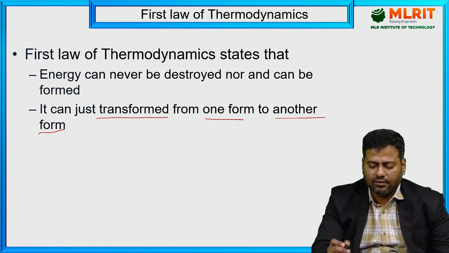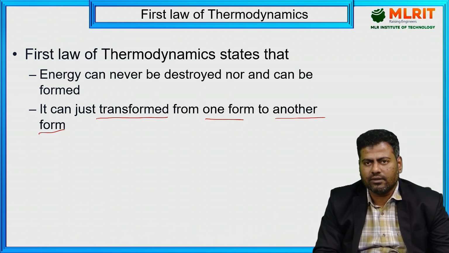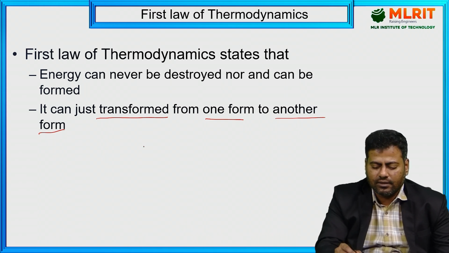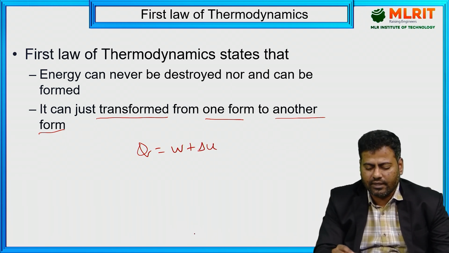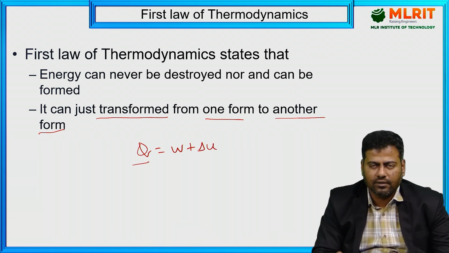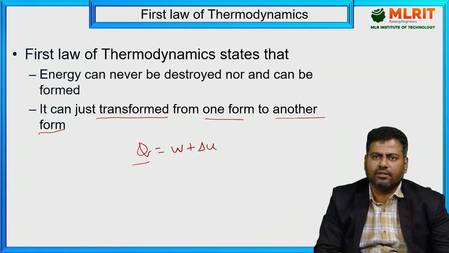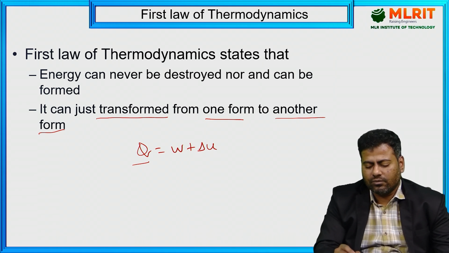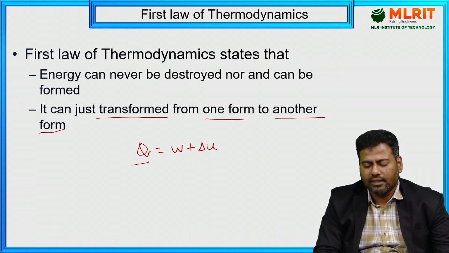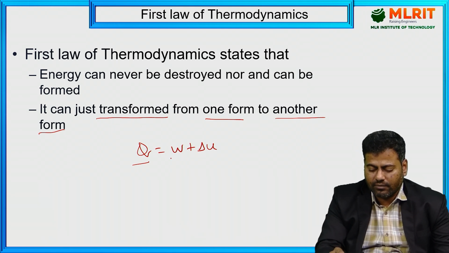Simply, I'll consider a closed system which we discussed in unit number 1. That is Q equal to W plus delta U. It states that whatever heat energy I have supplied, assume the heat energy is transferred to the system, which is the positive sign we consider, is converted into other forms of energy. What is that?